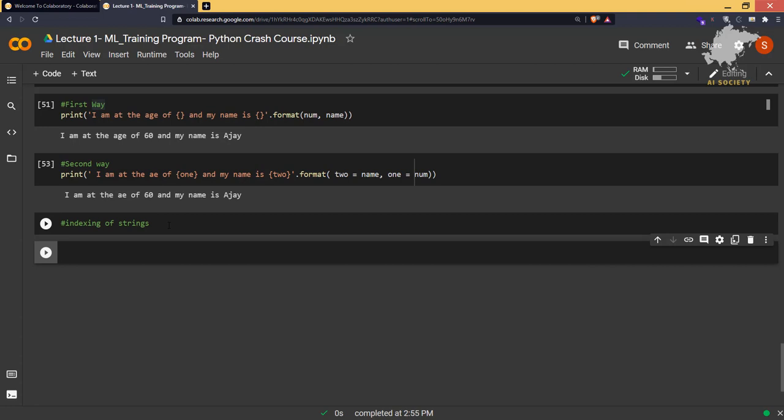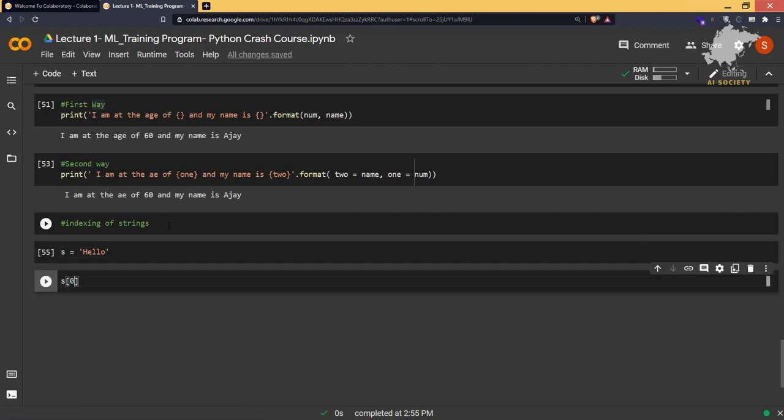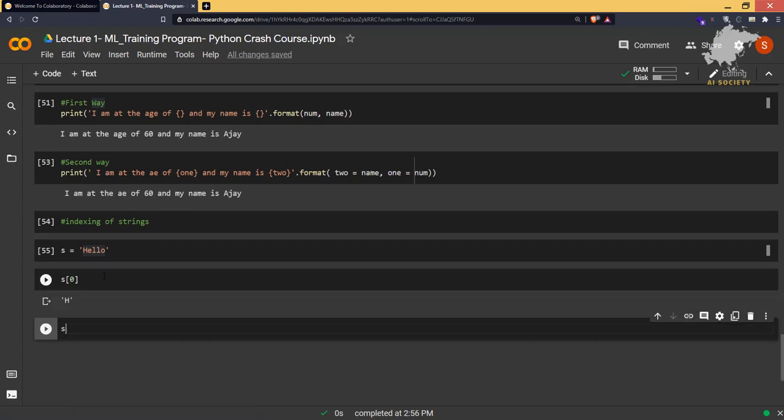So what we are going to do is have s is equal to hello. Okay, this is a string, and if we want to grab the first element, how will you do that? You'll type your string variable, and then present your index number there, which is 0. The index starts from 0, remember: 0 1 2 3 4. So index 0 is having h, and to grab the index, you will be using square brackets every time, whatever the data type. So let's run this code. It will give us h, but remember, strings are immutable.